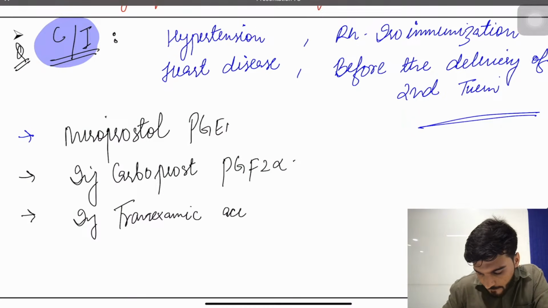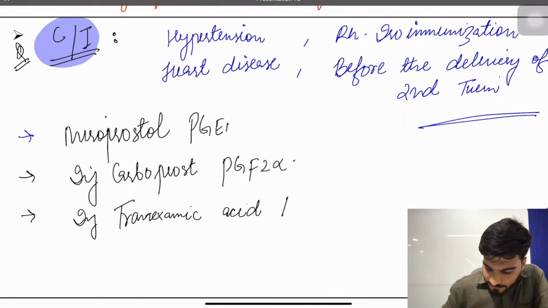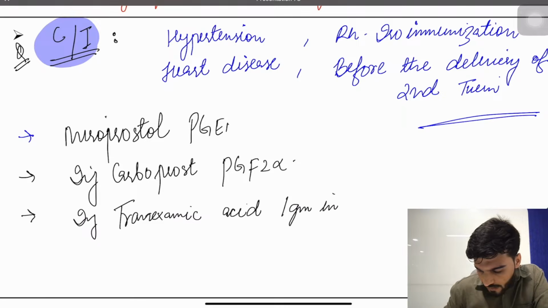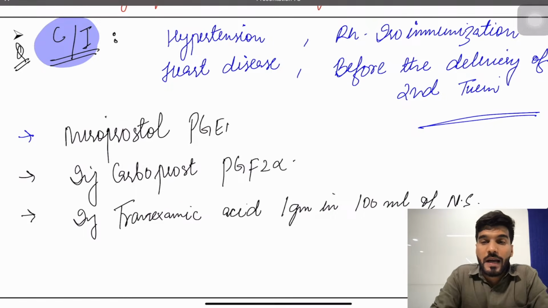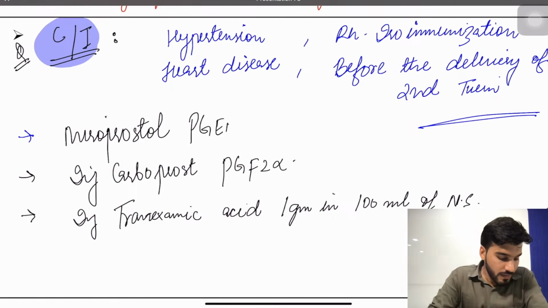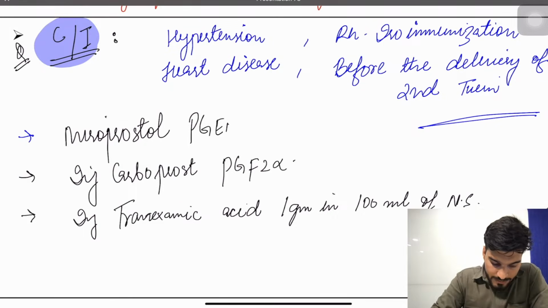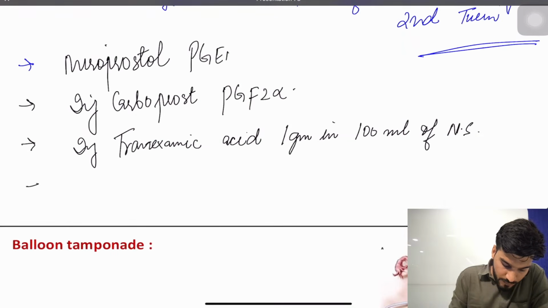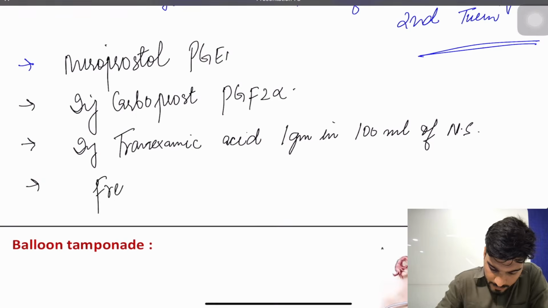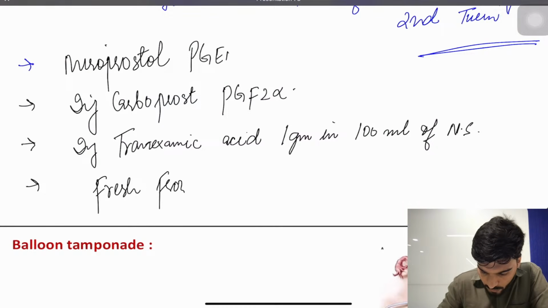We can also use injection tranexamic acid, 1 gram in 100 ml of NS. It will also stop bleeding. Whenever a patient has active bleeding, we always give tranexamic acid. We can also use fresh frozen plasma.